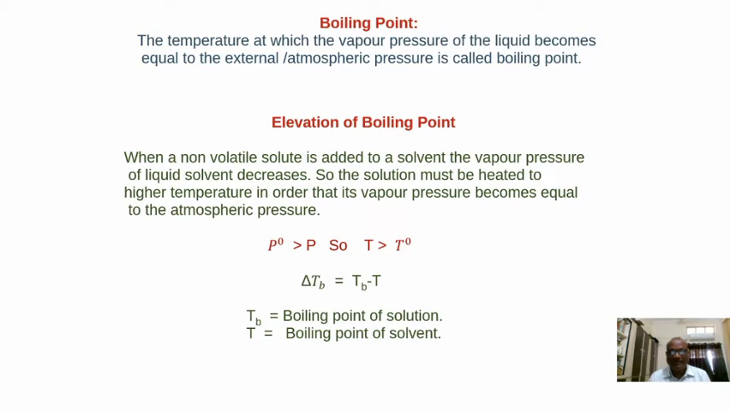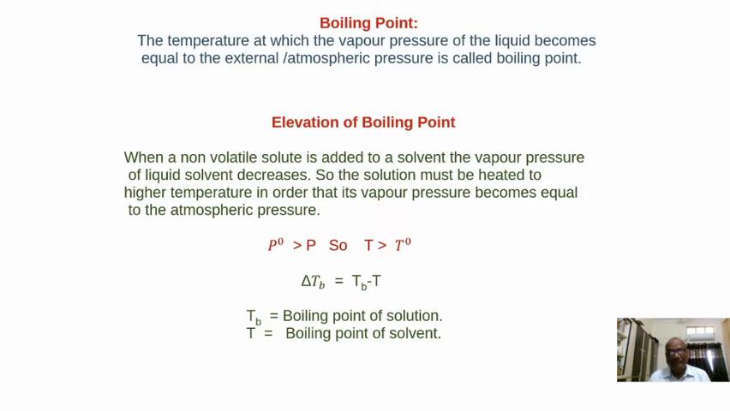So what is the meaning of elevation of boiling point? Since we are discussing the colligative properties, when a non-volatile solute is dissolved in a liquid solvent, what happens? The boiling point of the solution increases compared to the boiling point of the solvent. That we call elevation of boiling point.